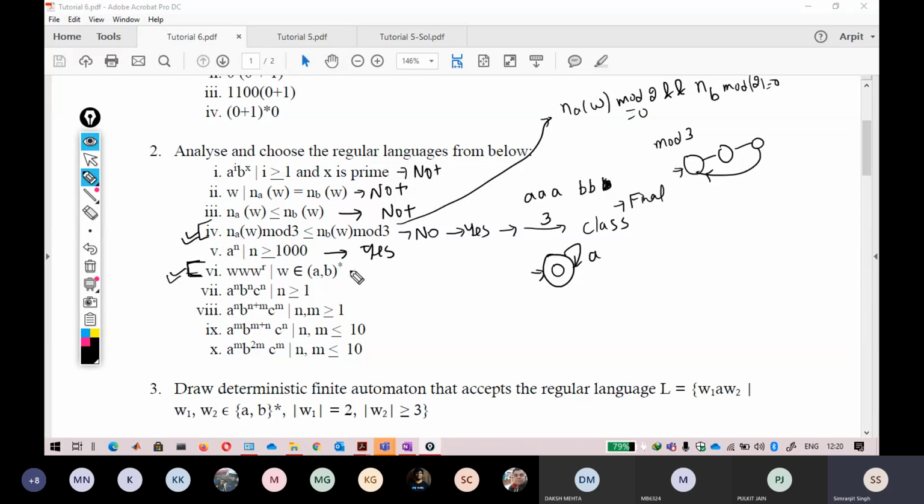So just leave this one. This is also a regular language. I will tell you how. This is also a very hidden concept in that. I will tell you how. Just don't worry about that right now.